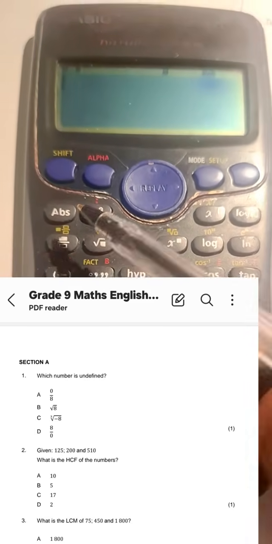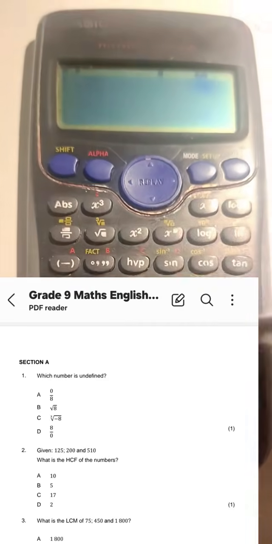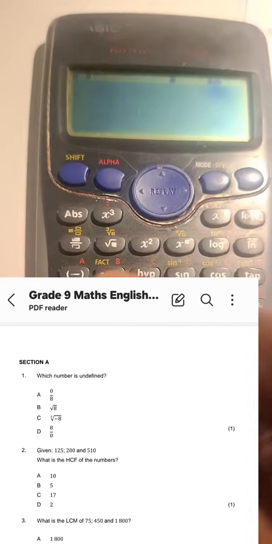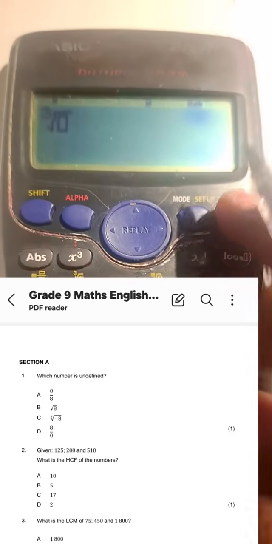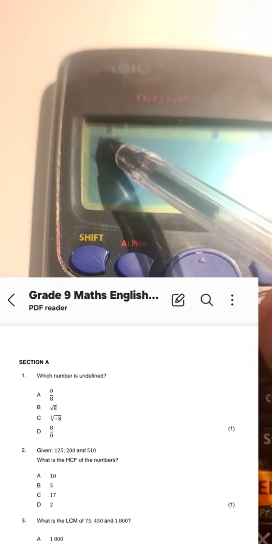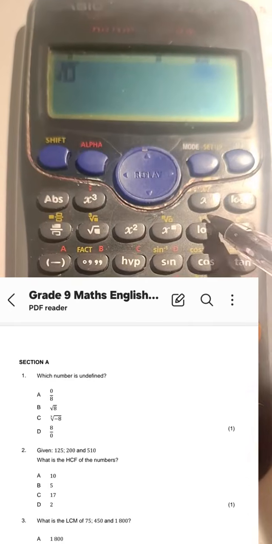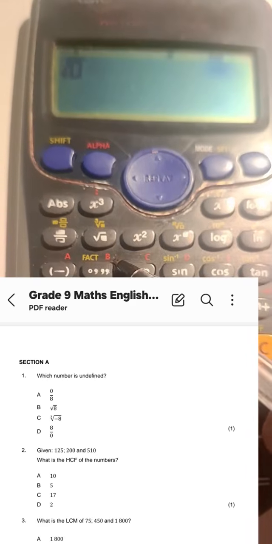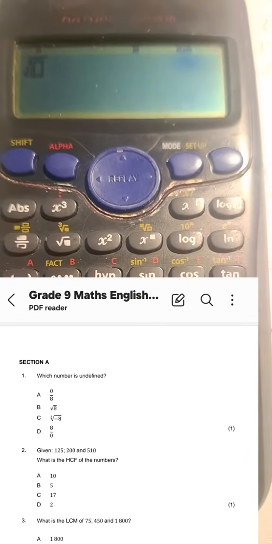Okay. Now see here, for instance, if I was to press here, then I'm going to get that cube root. Look at it, you see, I get the cube root. But without selecting shift, when I press there, I only get the square root. So the role of shift in your calculator is so that you can select all these yellow things that you see on your calculator. The role of alpha in your calculator is to select all the red things that you see in your calculator. I hope you understand now. That is the role of shift.